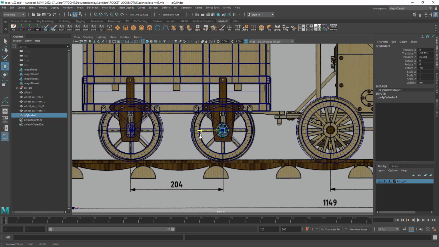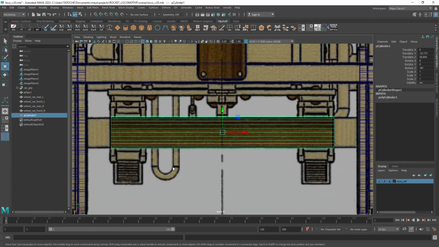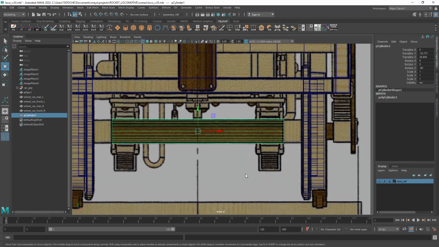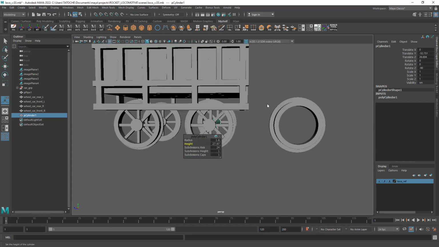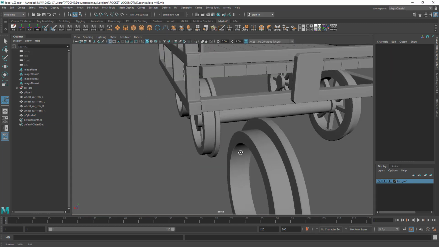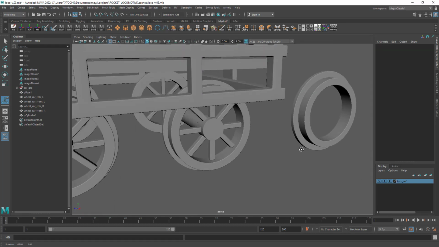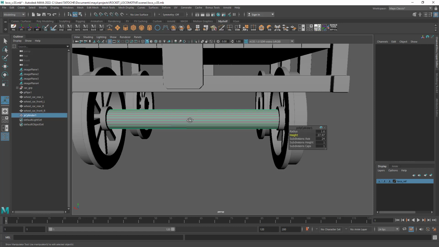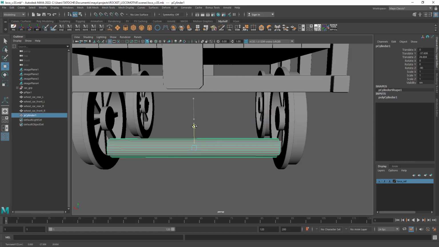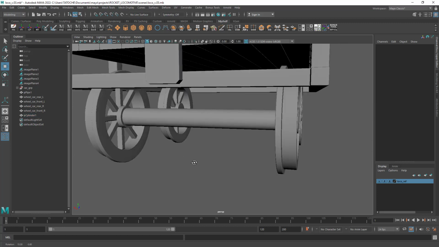Okay, let's adjust the height again. Instead of adjusting the height, you can scale it in the right axis. Okay, make sure that the axle is centered with the wheel. You can move it and point snap to the center by using the V key. Okay, great.